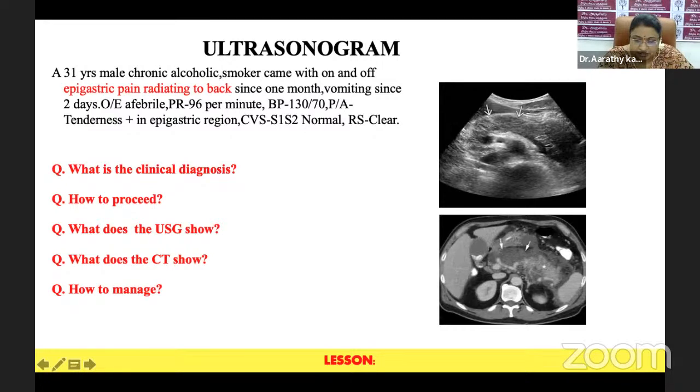We had subjected the patient to an ultrasound abdomen and also a CT abdomen. The film is shown here. And what could you think are the findings here? And with this, how will you manage your patient?